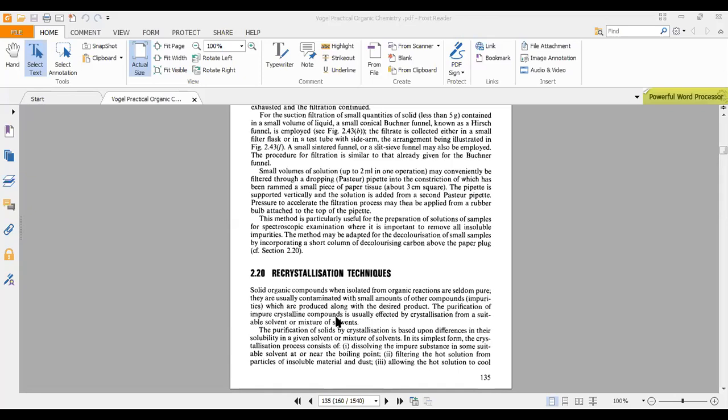Let's say you are doing enolization, a substitution on a carbon atom next to a carbonyl. How is it done? First we generate an enolate. The enolate is generated by the reaction of a strong base. What is a strong base? LDA, lithium diisopropylamide, is a strong base that we use. So for enolization, then we react with an electrophile.